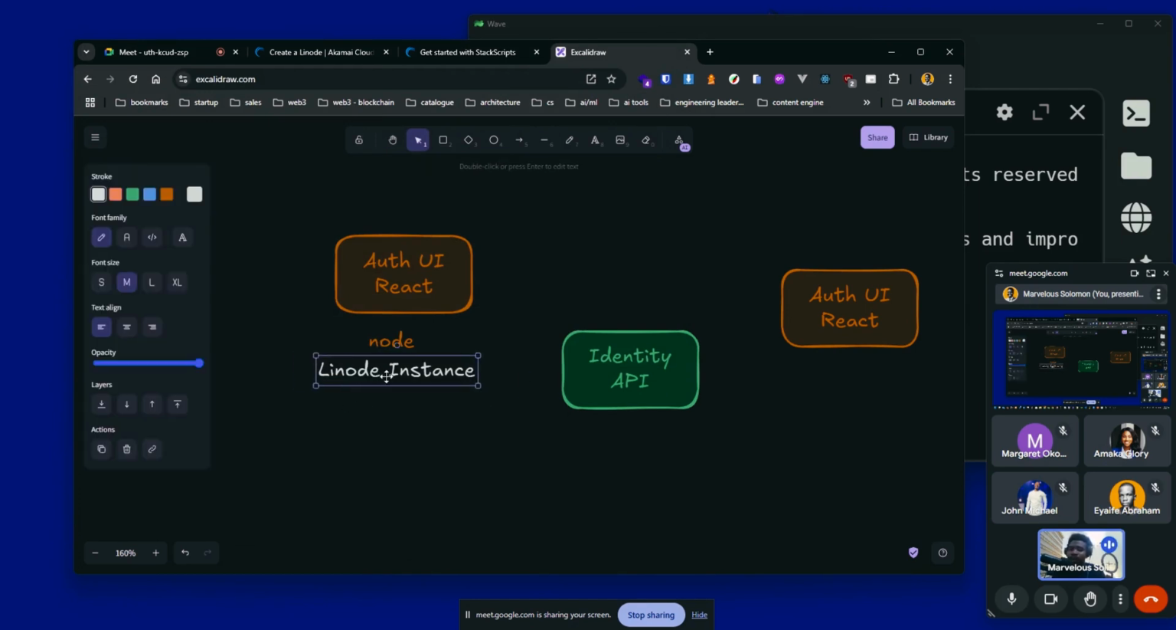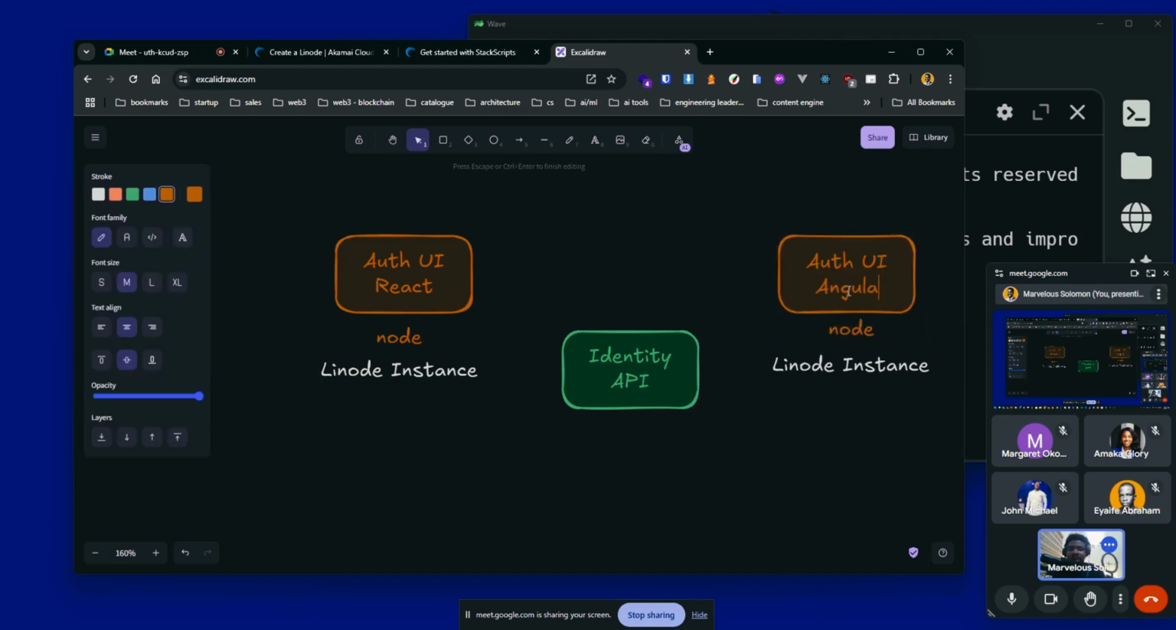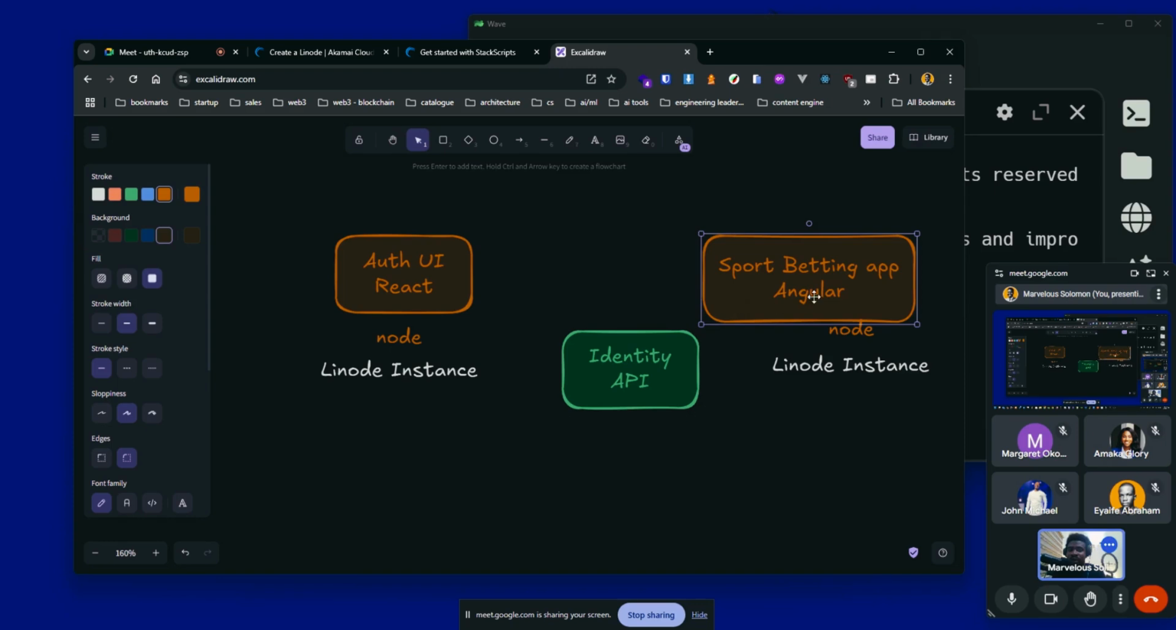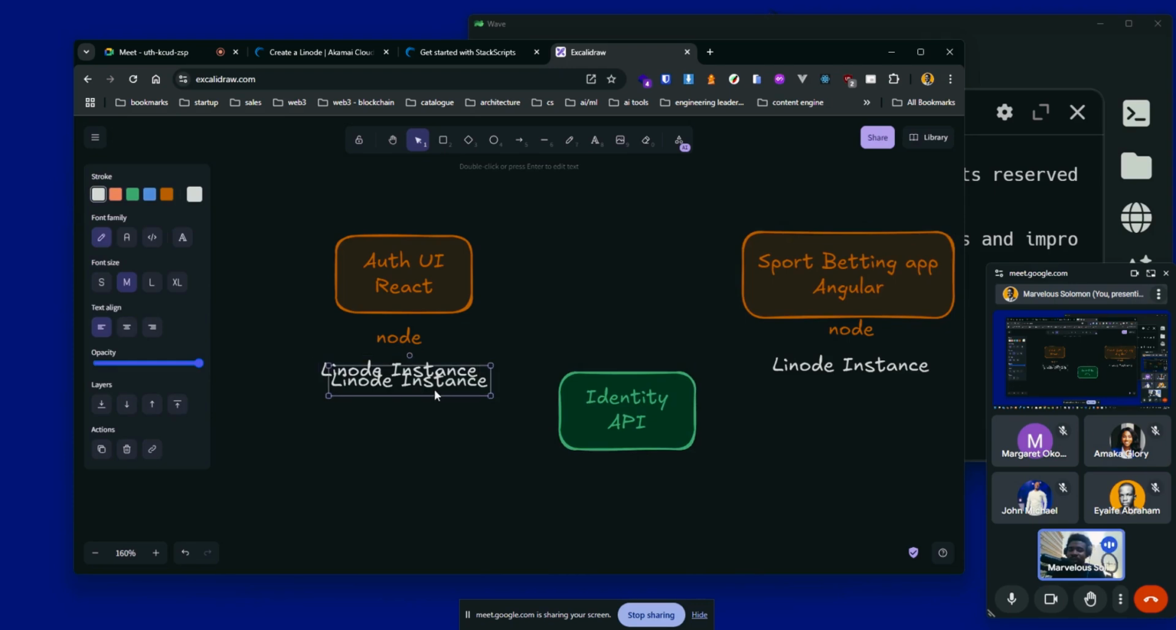Okay, and you have another one running in another Linode instance. So let's come here, and this is also being served, and probably this is with Angular. Let's say this is like a sports betting app or something. So you have an Angular app also served with Node. And then you have this, maybe we can say this is just a C# application or Java application. So this is also running on a Linode instance, right? So let's just duplicate this.